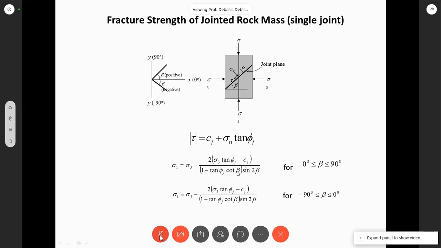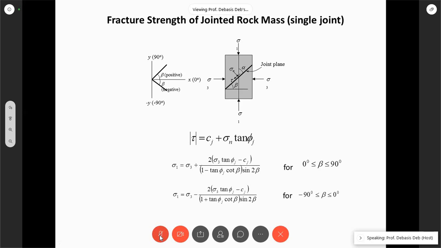Now, if beta is equal to phi j, then what happens to this again? This one will become cot phi j. Cot phi j into tan phi j is 1. So 1 minus 1, again it becomes infinite.